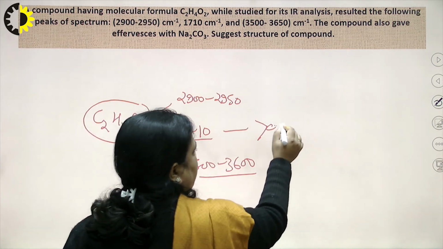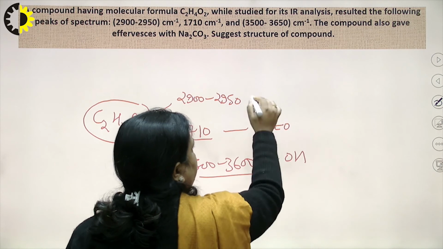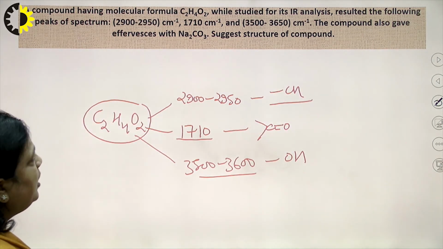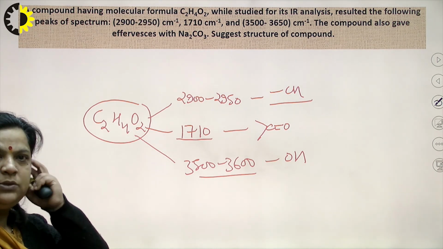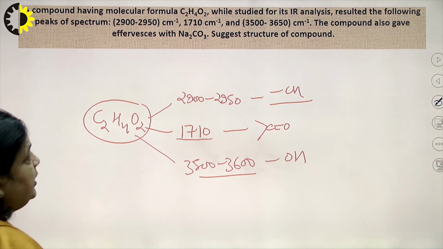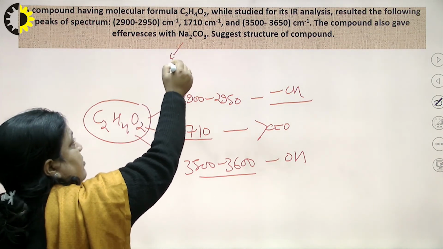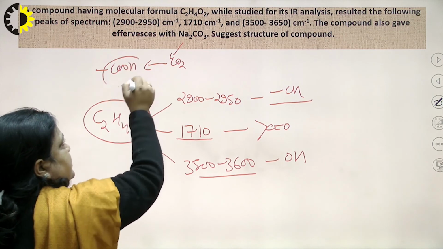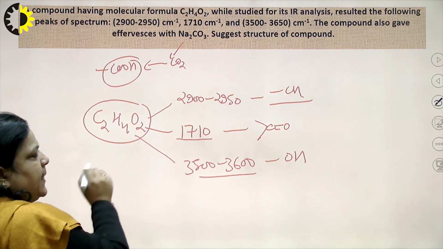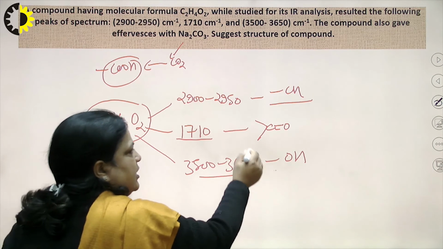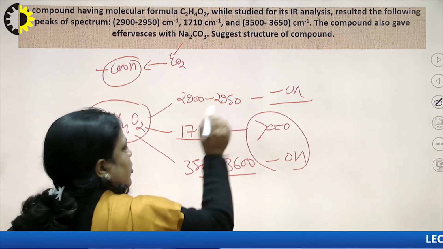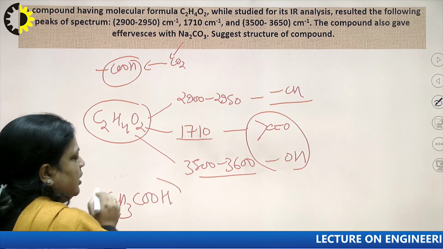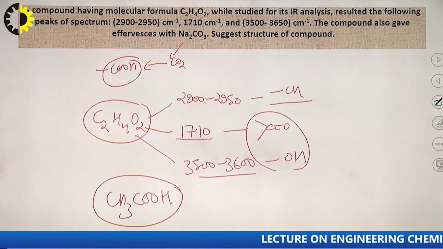So, carbonyl, here OH, and all bonds are single. Now, the compound gives effervescence with sodium carbonate, brisk effervescence, that is, carbon dioxide is released. It means there may be an acid group. Carbonyl and OH confirm the presence of acid. All bonds are single. So what will be the proposed structure? The proposed structure is CH3COOH.